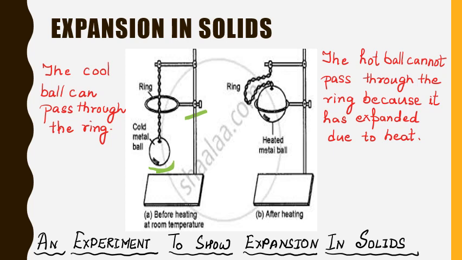Now to demonstrate the expansion, let's heat the ball. Now we will heat the ball using a burner. After heating for a few minutes, we will try to pass this ball through this ring, and we will see that the ball is not passing through the ring. You can look at this picture here also. In the second picture, the ball has got stuck in the ring. Why? Because we have given heat to the ball, which is a solid, and it has expanded on heating. Because of expansion, its size has increased and therefore it is not able to pass through the ring.